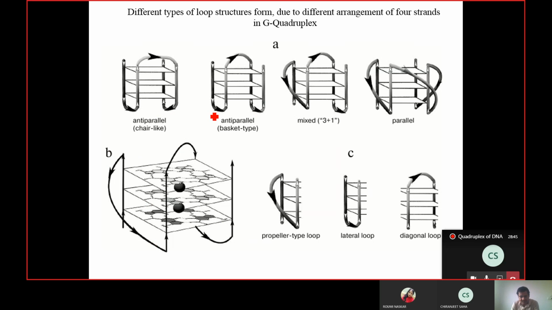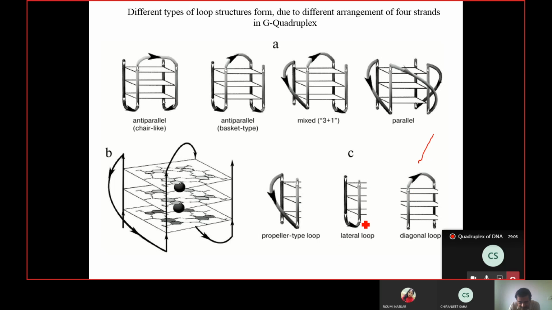So the loops also have different names depending on how the strands which are forming the G quadruplex are attached. One type of loop is called the diagonal loop, loops like this. One is called a lateral loop.